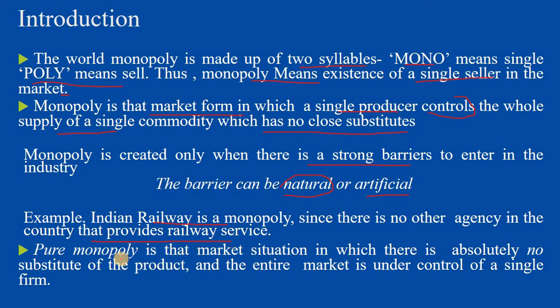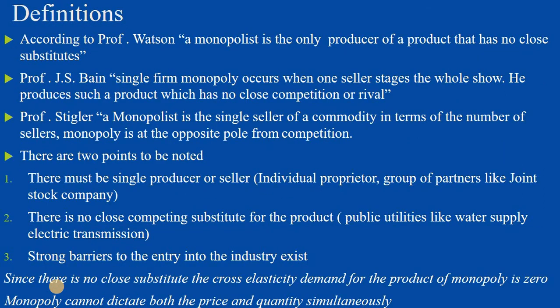And let us know what is a pure monopoly. Pure monopoly is a market situation in which there is absolutely no substitute of the product and the total market is under the control of a single firm. It's called the pure monopoly, but at present no pure monopoly exists. That is one important observation.